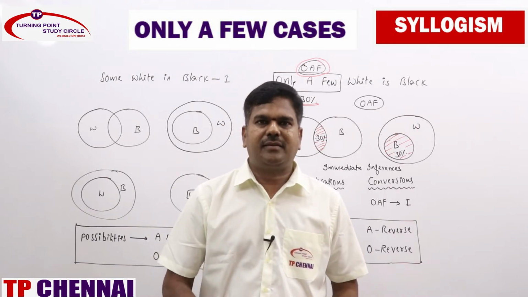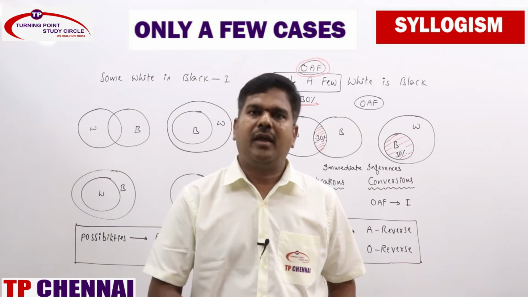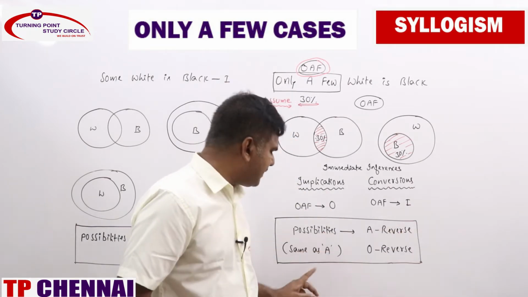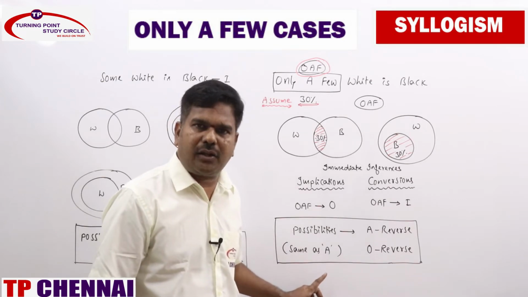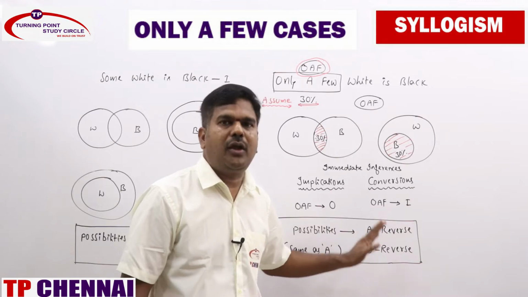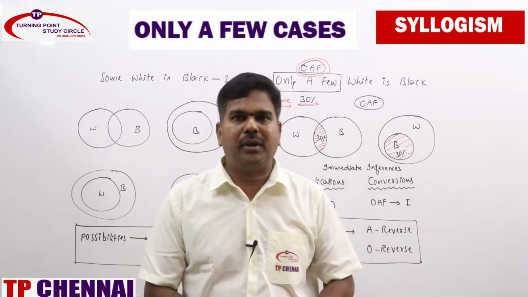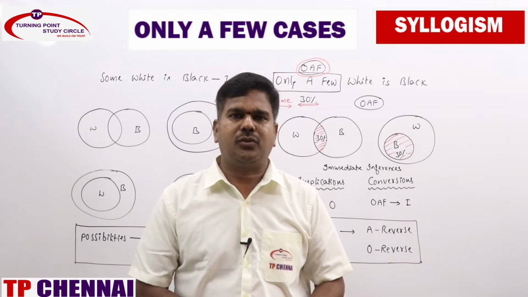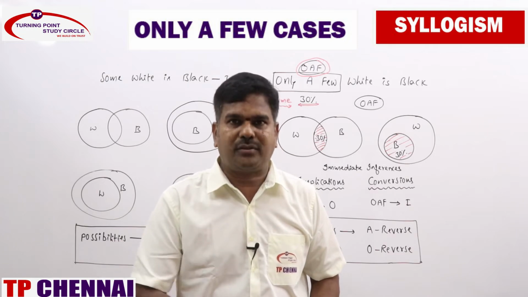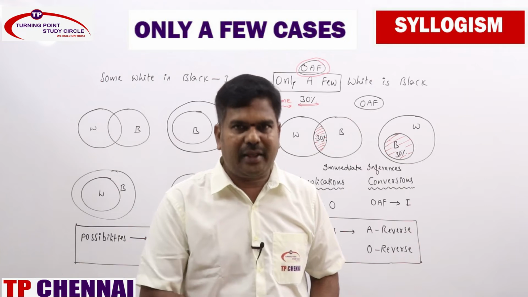For possibility cases, for I statement, what are all the possibilities? A straight, A reverse, O straight, O reverse. For only a few cases, you will be having A reverse and O reverse, just like A statement. A statement also has only A reverse and O reverse. For only a few statements also you will be having A reverse and O reverse only. This one you remember, and while doing the problems also we do have formulas. This is the first time, even in possibility cases.